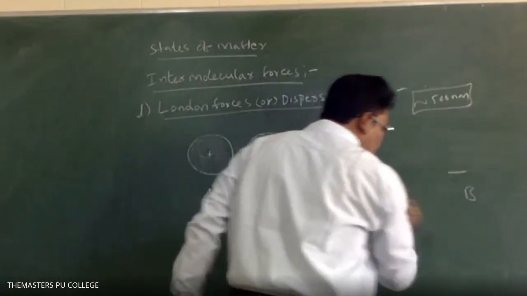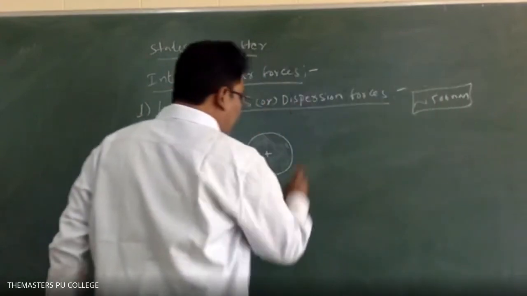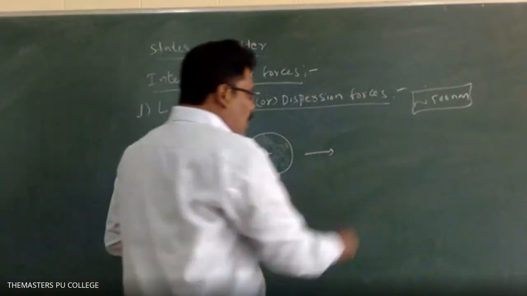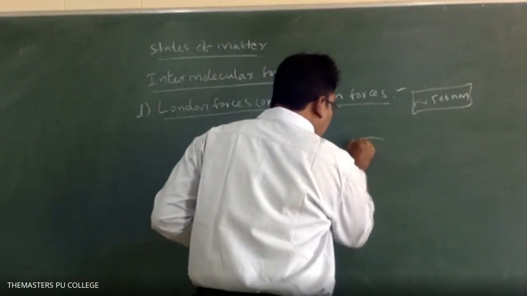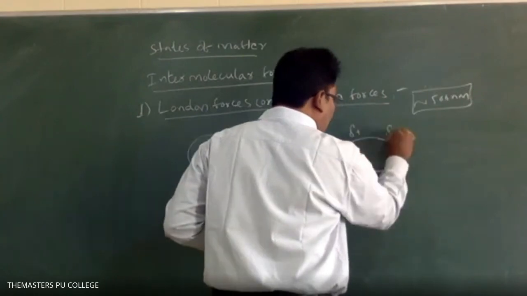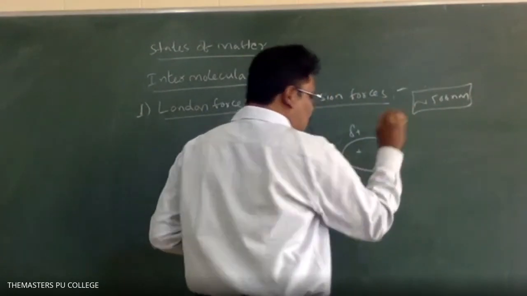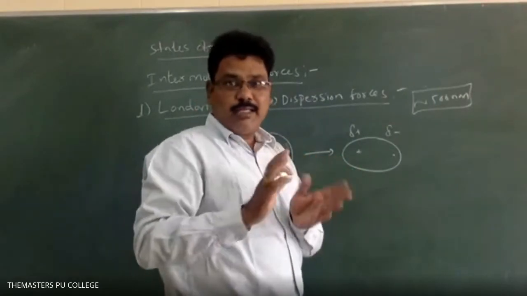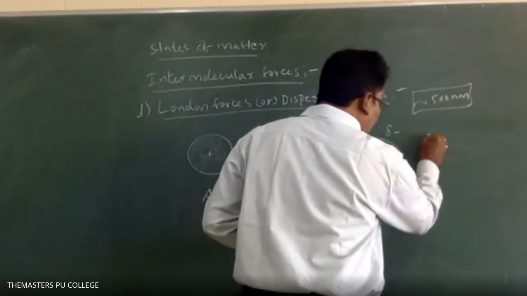Directly I wrote here. So first, we have atoms like this. Then on one atom, a temporary dipole arises. So here delta plus and delta minus, so here plus and minus are formed. Slightly only, not completely, slightly. So here what is there?